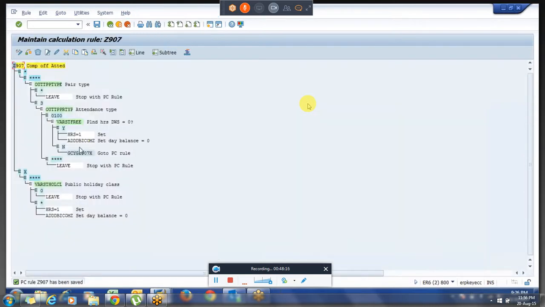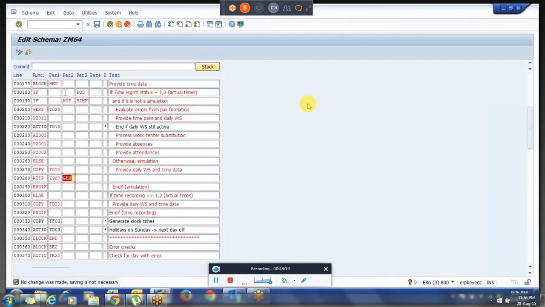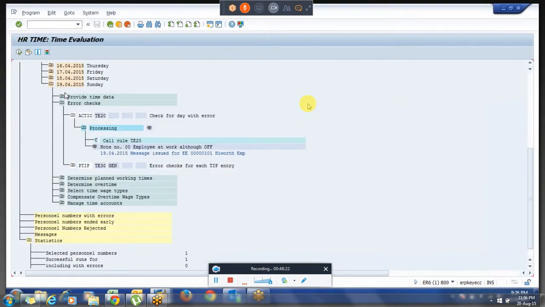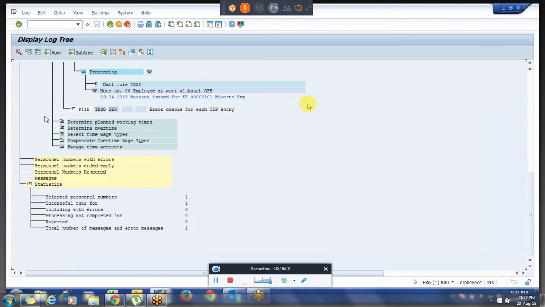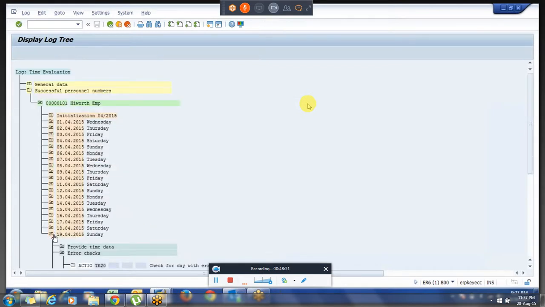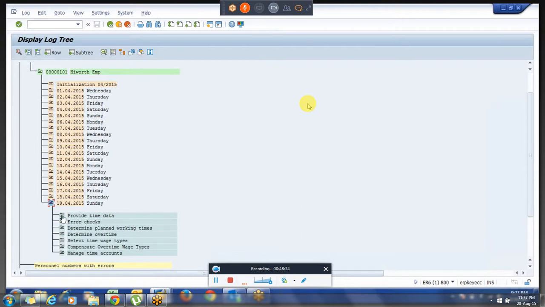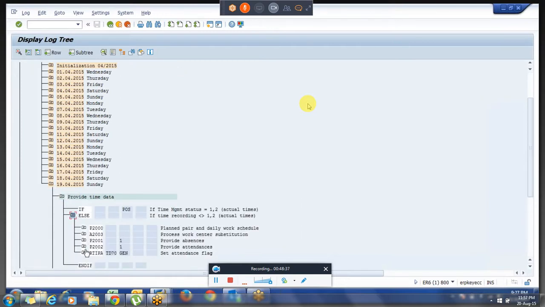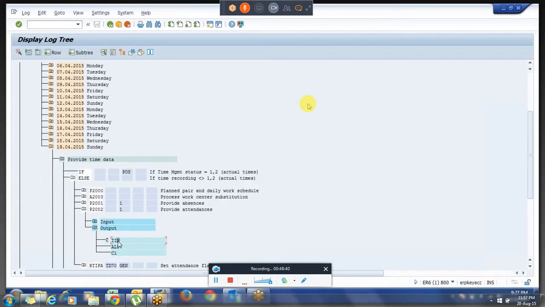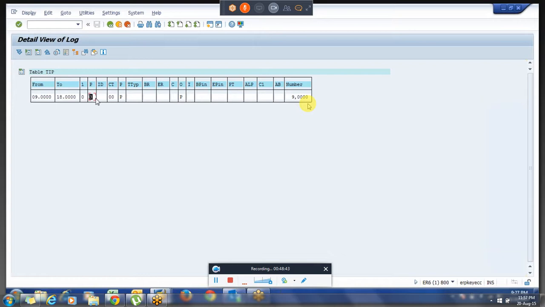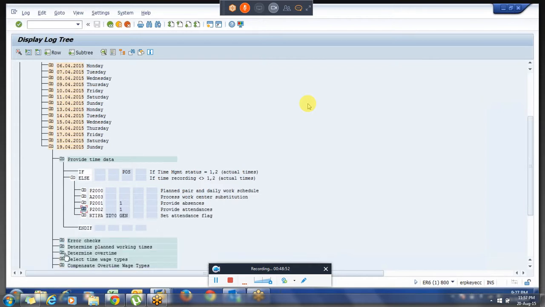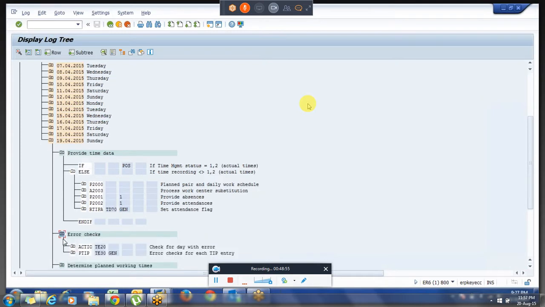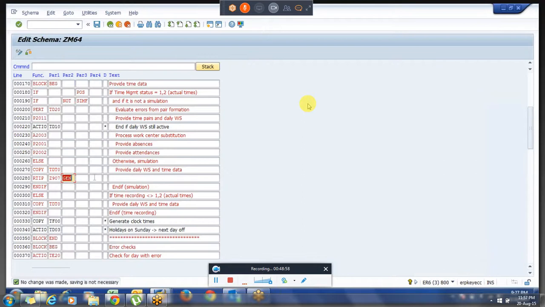See this. Have we created the time tab? So on 19th, we should have a time pair with process type 3. We have inserted this.